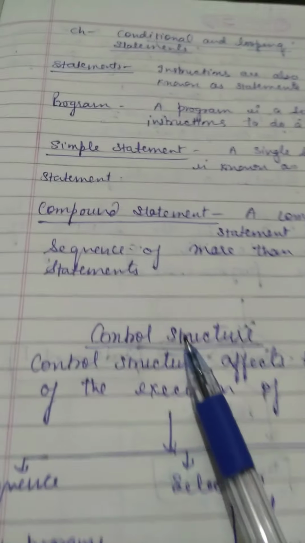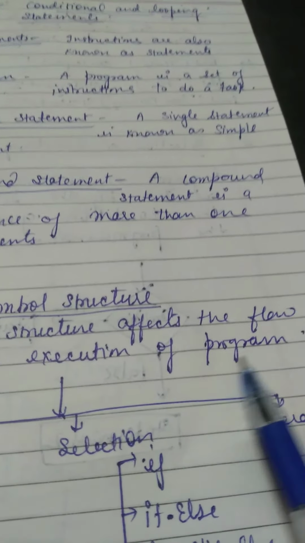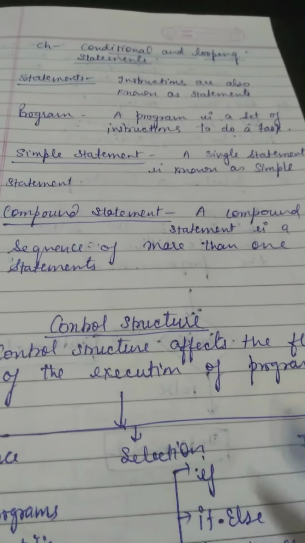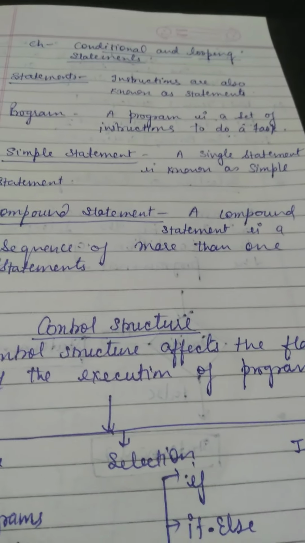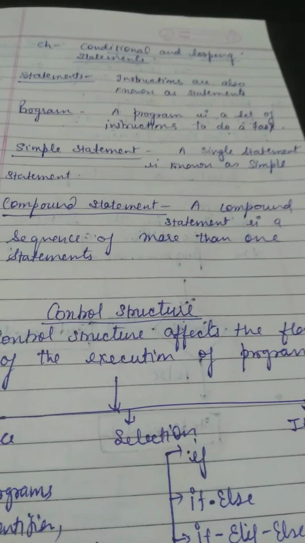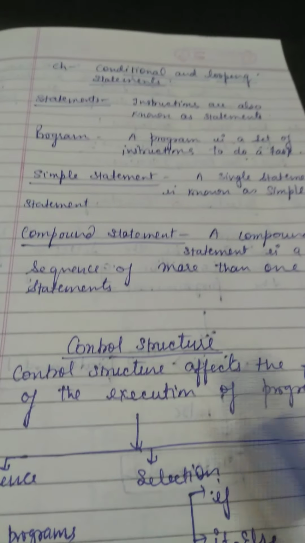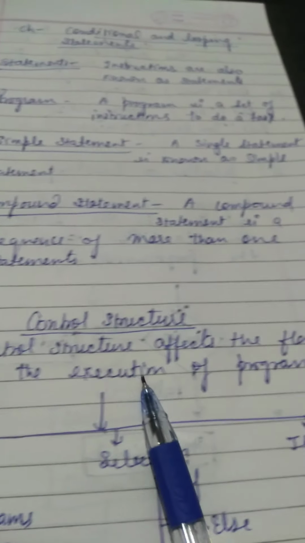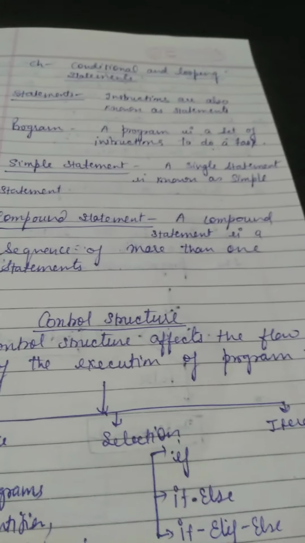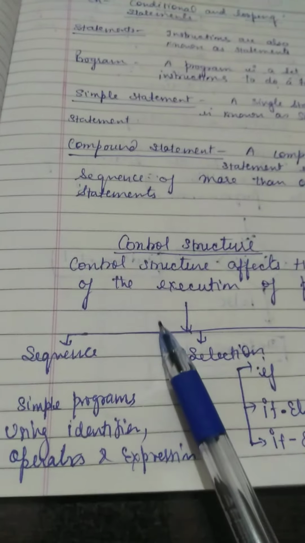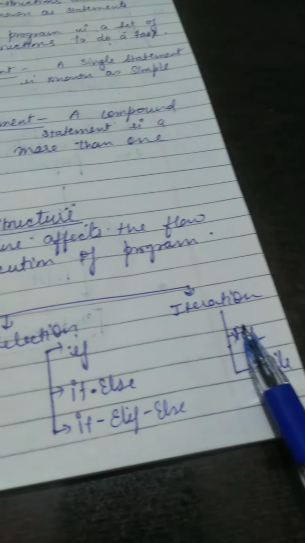Now, control structure. Control structure affects the flow of the execution of the program. Means with the help of the control structure you can affect how your program will be executed, which line will be executed first, that you can control. You can change the flow of the execution of the program by control structure. So we have the following kinds of control structure: sequence, selection, and iteration.